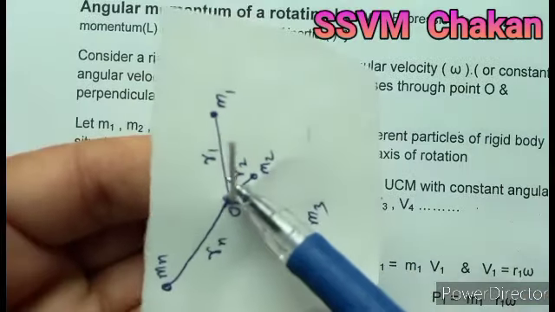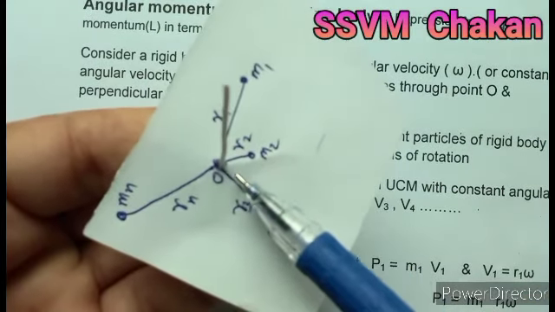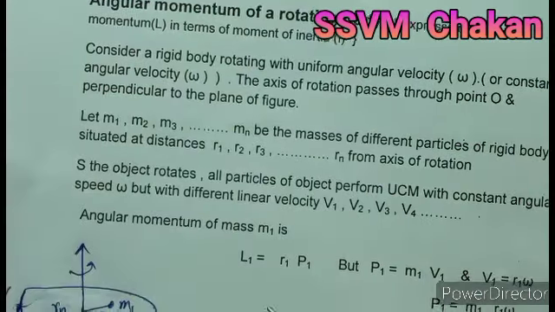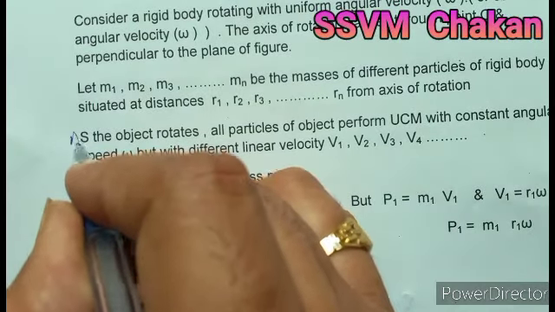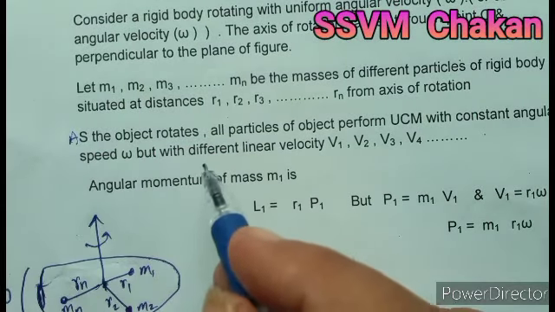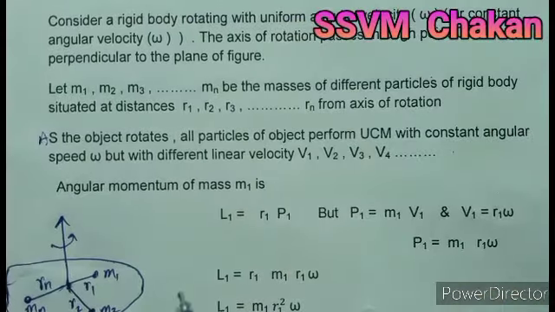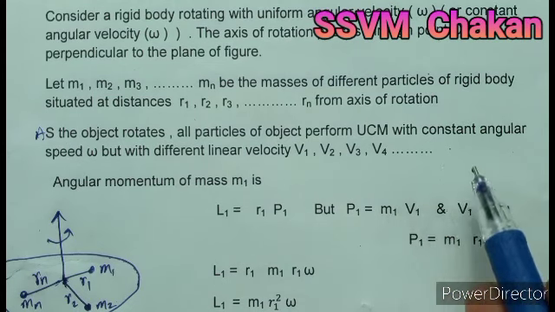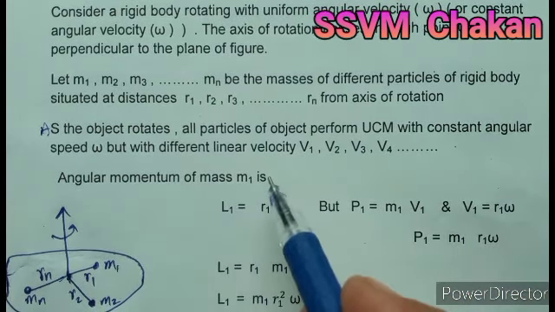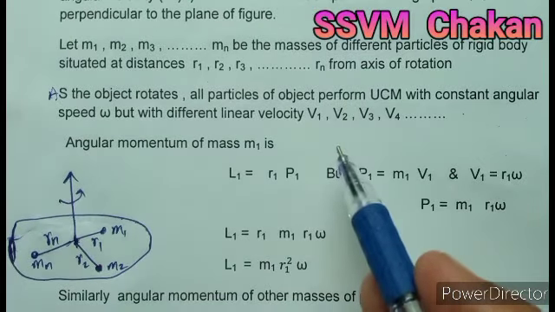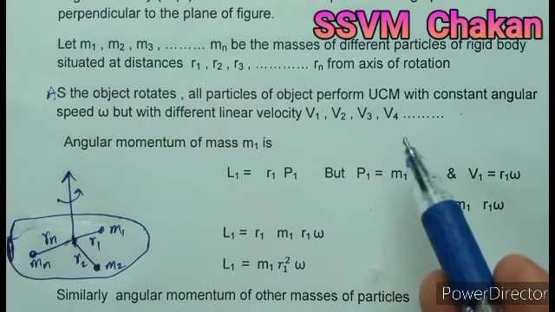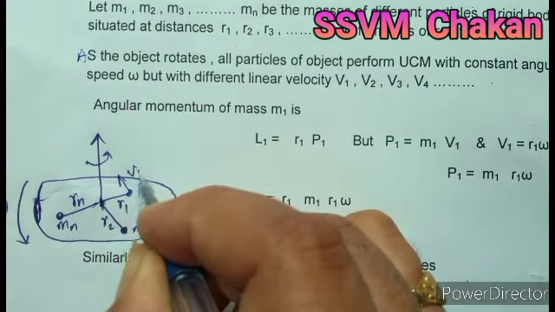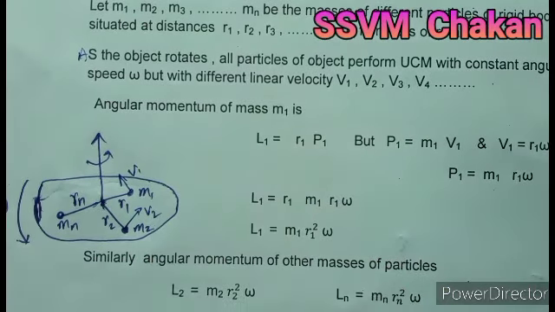Just like this, m1 is at distance r1, m2 at a distance r2, m3 at distance r3, mn at a distance rn. As the object rotates, all particles of the object perform UCM, that means uniform circular motion, with constant angular speed, but their linear speeds are different, that is v1, v2, v3 and vn. So this particle has a linear speed v1, and this one has a linear speed v2.